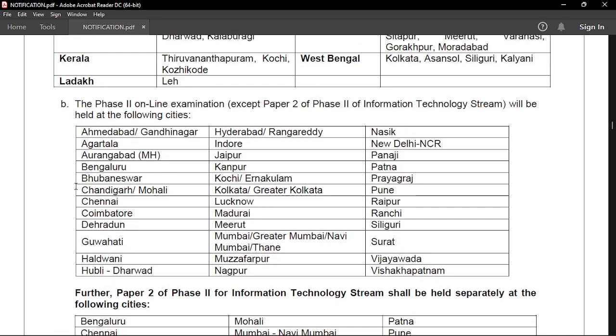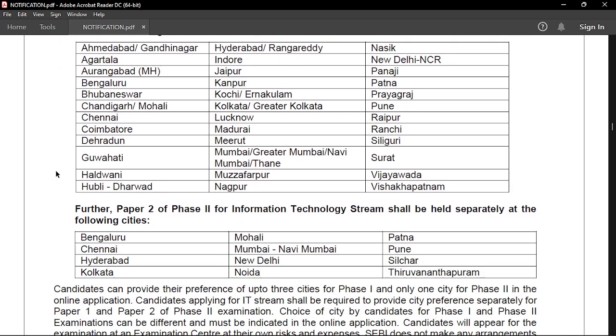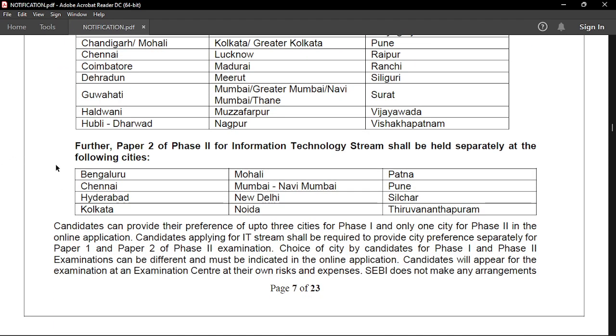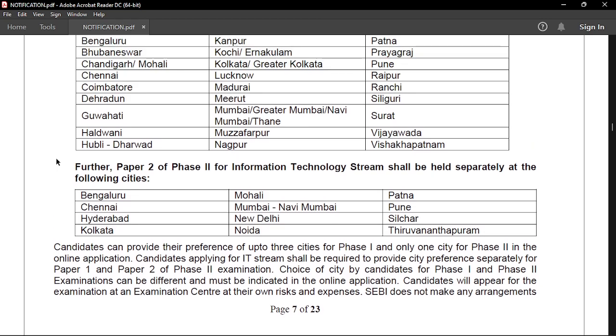And check out the examination center for phase 2 as well. For me, my phase 2 examination center will be a little farther. It will be in a different state than my own state, so it will be very difficult, but if I fill the form, I will be able to go to that particular location.